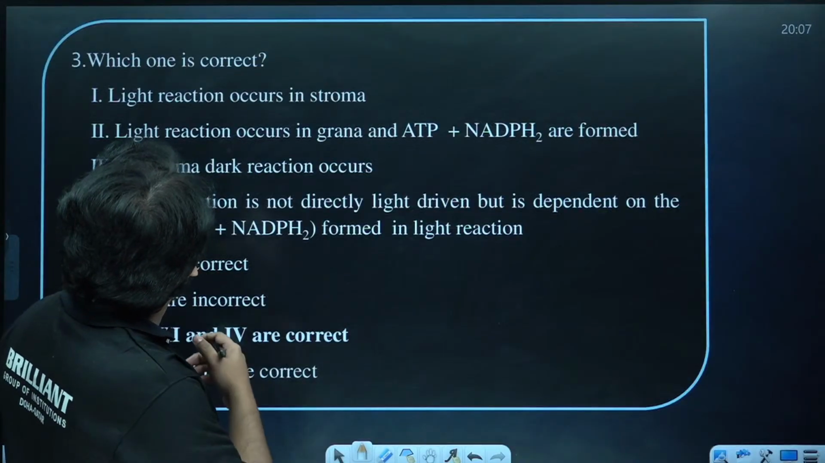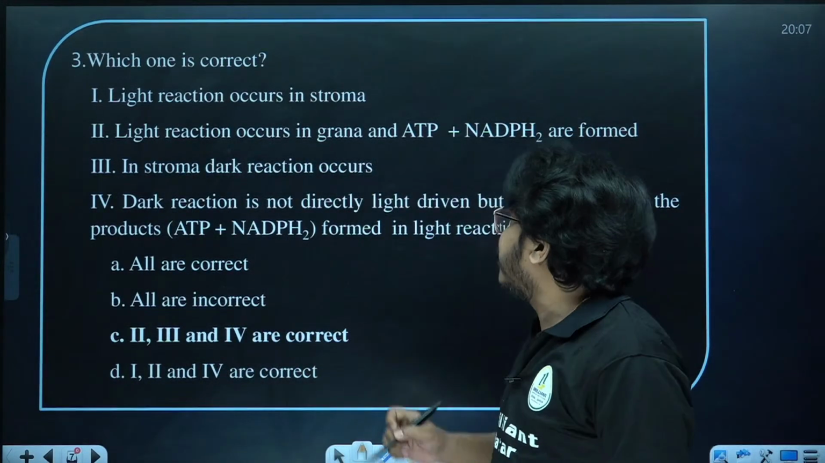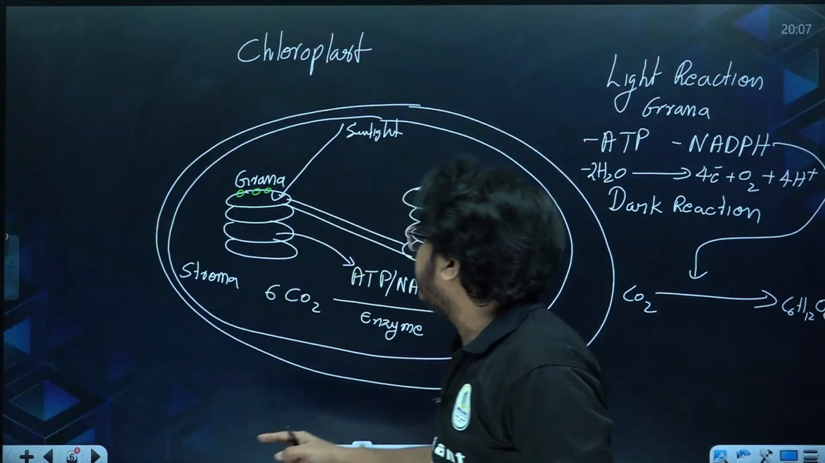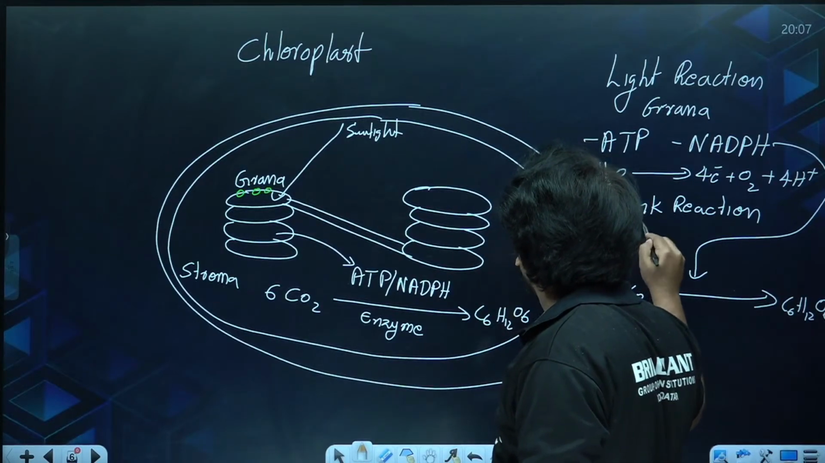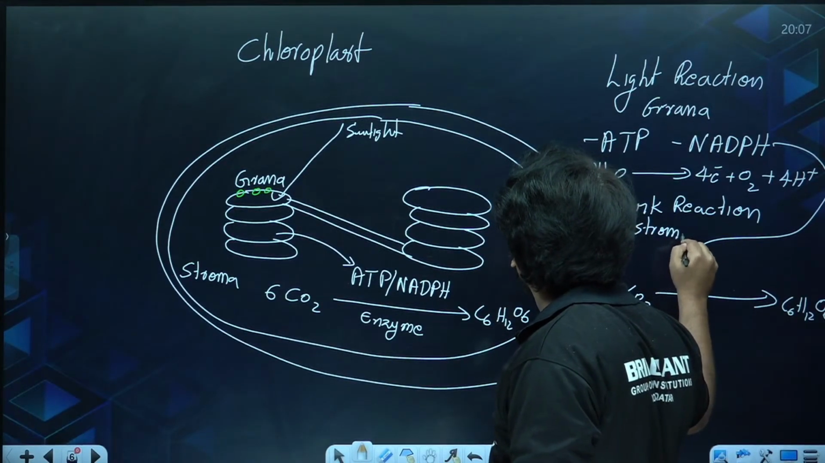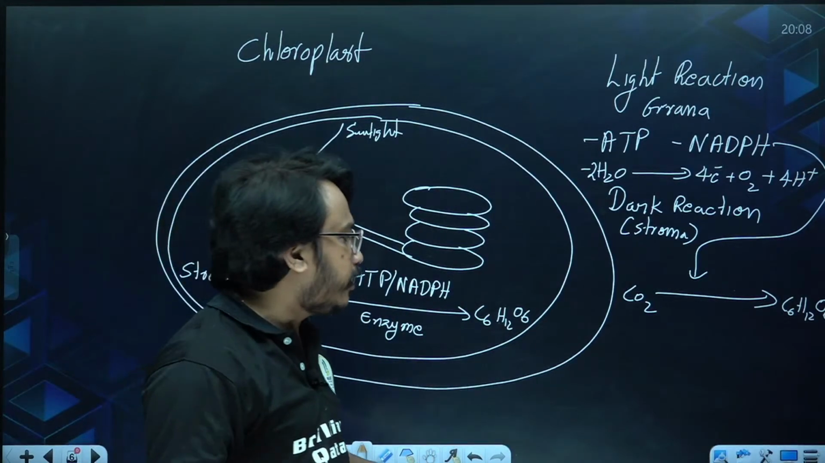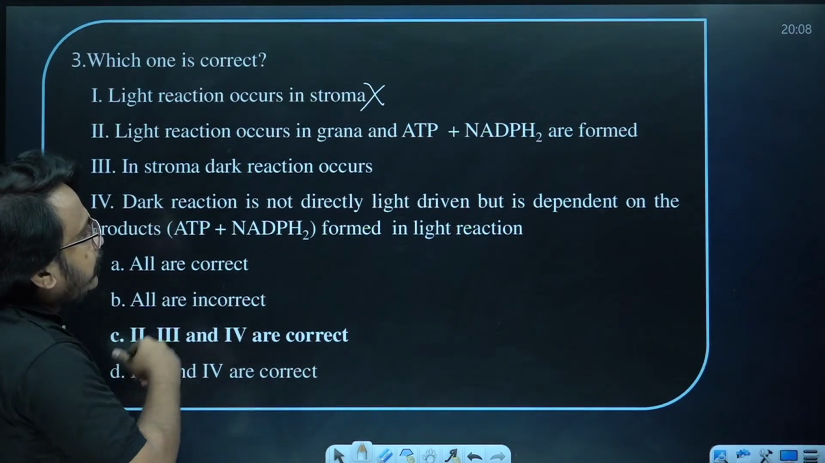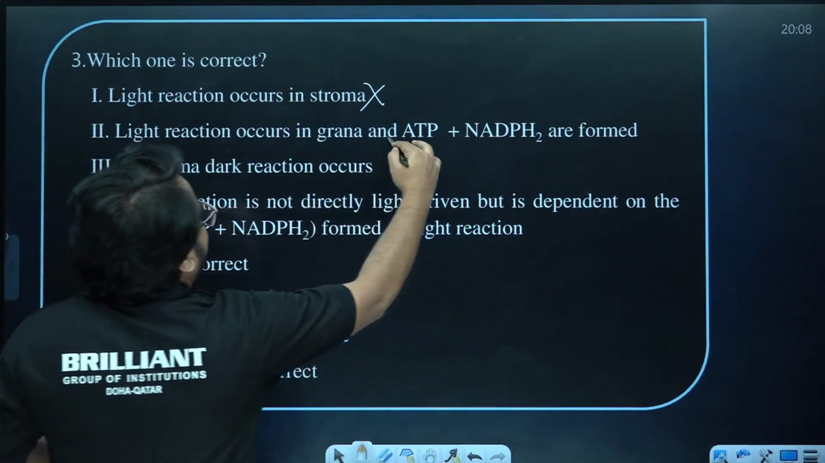Now let's move to the next question. Which one is correct? Light reaction occurs in the stroma, that is incorrect. Just now I said light reaction in photosynthesis is not occurring in the stroma, it's occurring in the grana. Whereas dark reaction is what is occurring in the stroma, because stroma part of chloroplast is having enzymes associated with photosynthesis. Now second statement, light reaction occurs in grana and ATP and NADPH are formed. So that is actually correct.